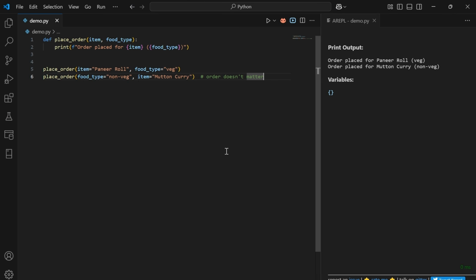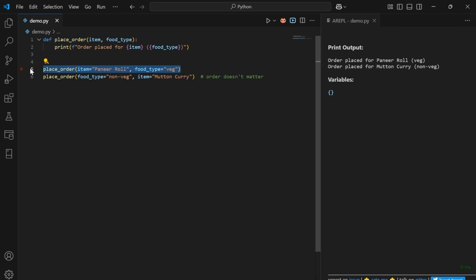Next one is keyword arguments. Consider a scenario where you want to allow users to specify both item and food type clearly. For that convenience, I have created a function called place_order. It has two parameters with no value by default. If we execute this function, it will print order placed for the respective item and food type as a response.